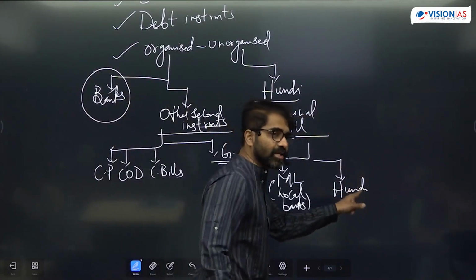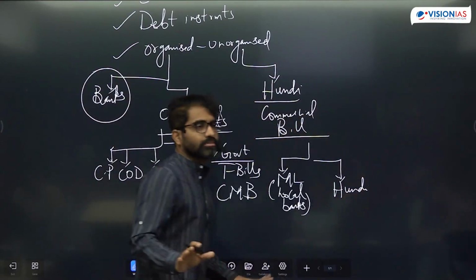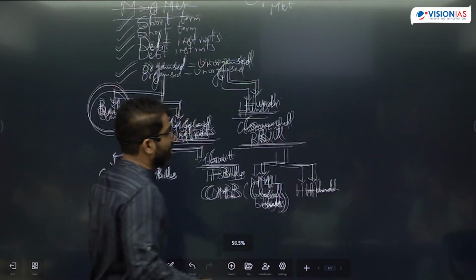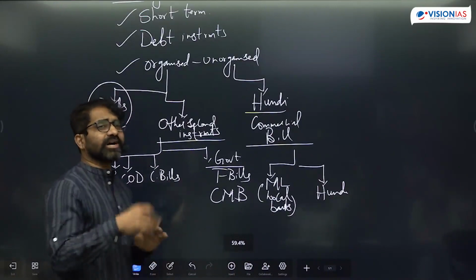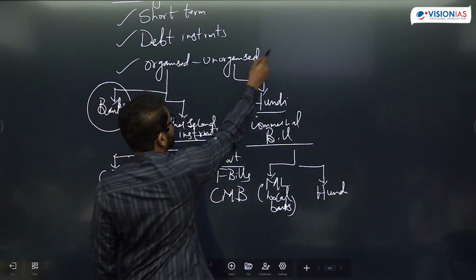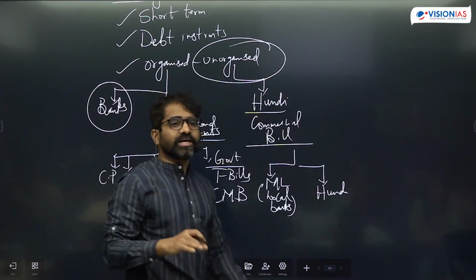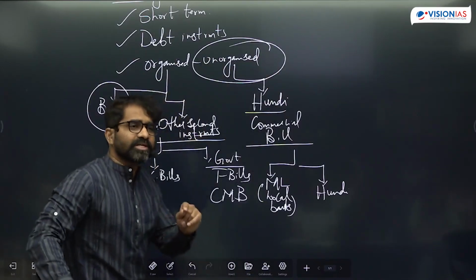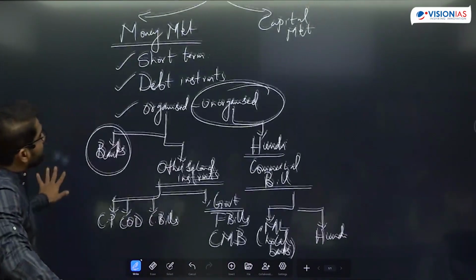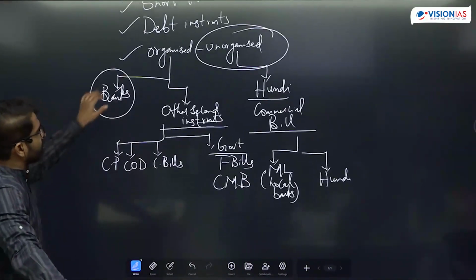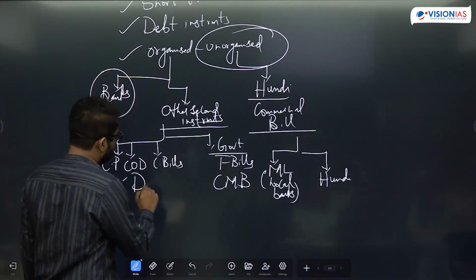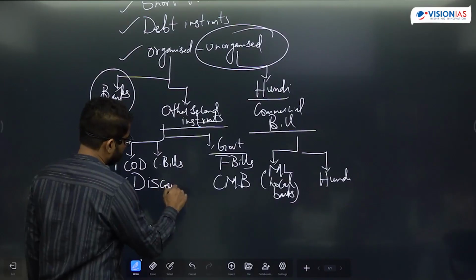But will a bank discount this commercial bill? No. Banks will not discount it because it is not operating in the organized market. It is unorganized. So the hundi is also part of the money market, but in the unorganized segment, not recognized by banks. Banks will not discount these instruments. All these money market instruments are short-term debt instruments, and they are also called discounted securities.